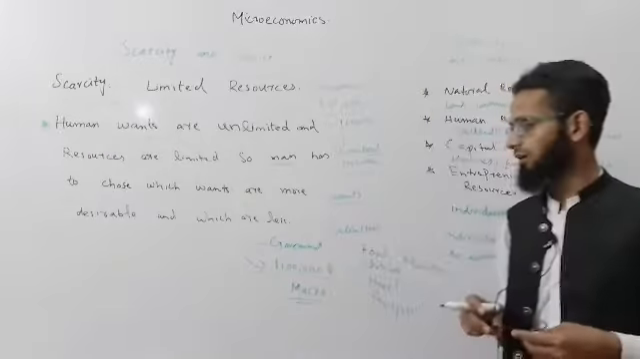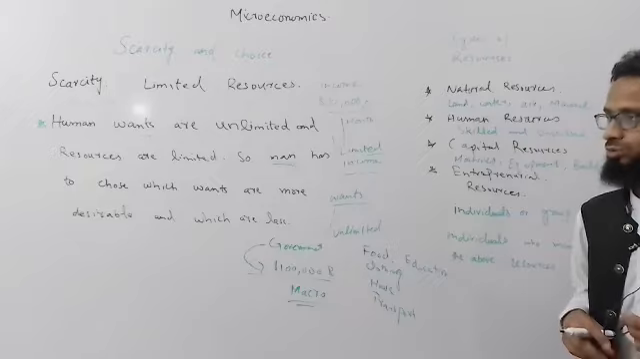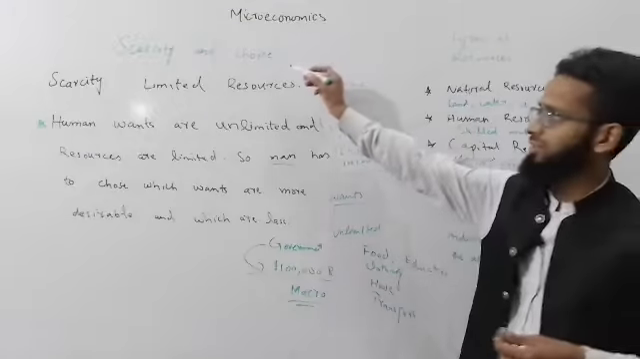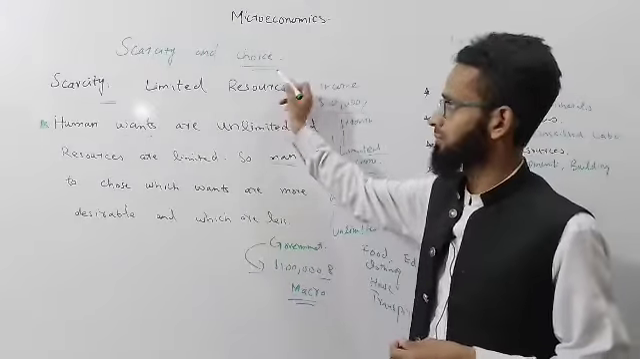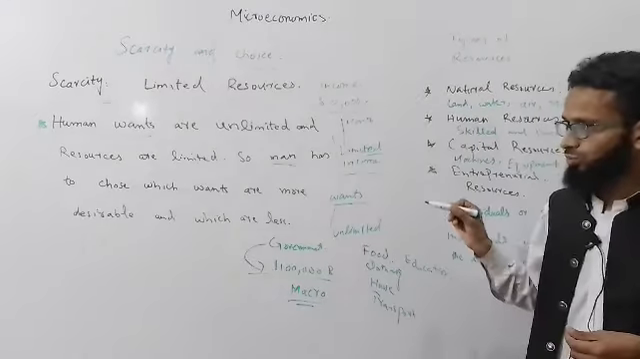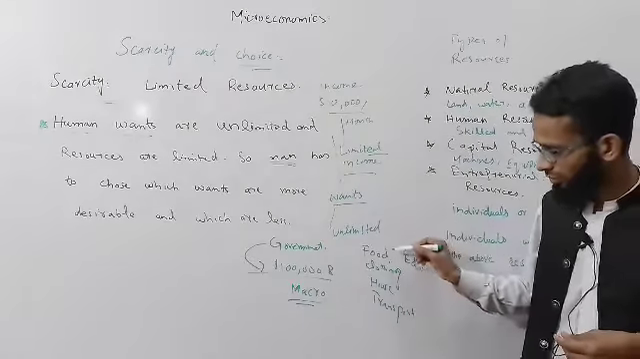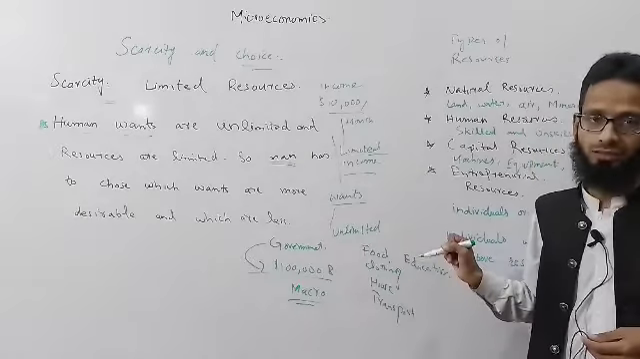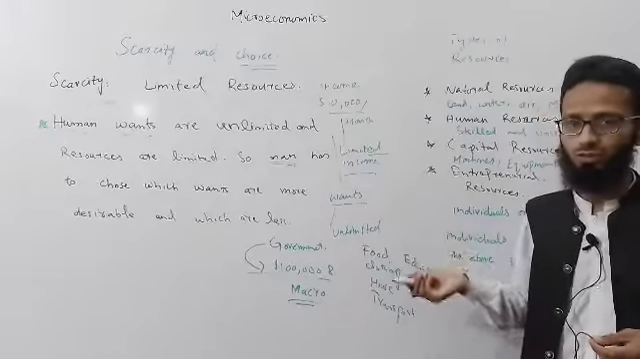So preferences always exist here. This is the second concept: choice. Choice means that you choose how to spend on different goods and services. There are some goods and there are some services.